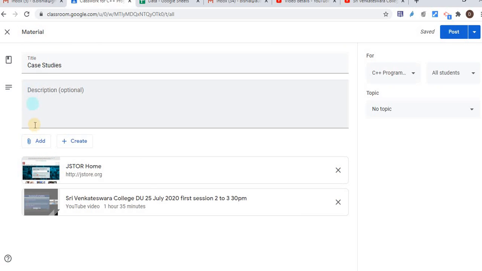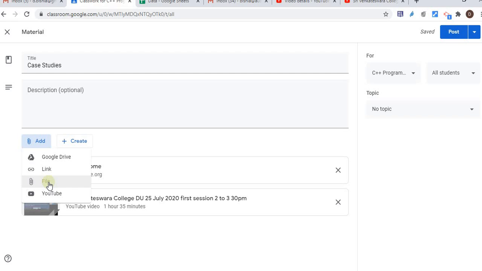So in the material, just add from YouTube. If you have any video material, tutorial material, just upload it, preferably in your YouTube. Otherwise that will also work via your Google Drive, or it may be somewhere else, like Vimeo. If you have uploaded it there, just paste the link from there, or any file in your system.